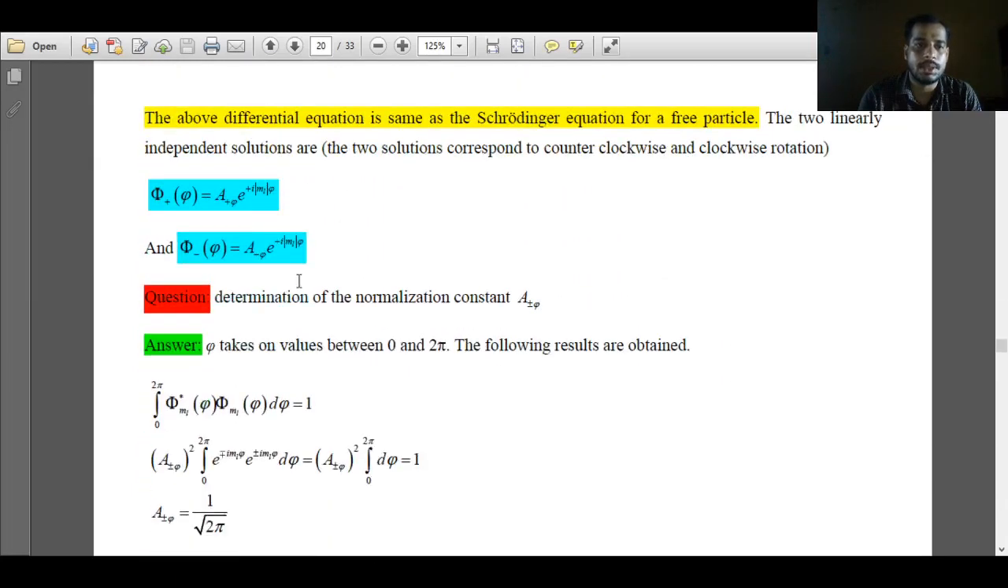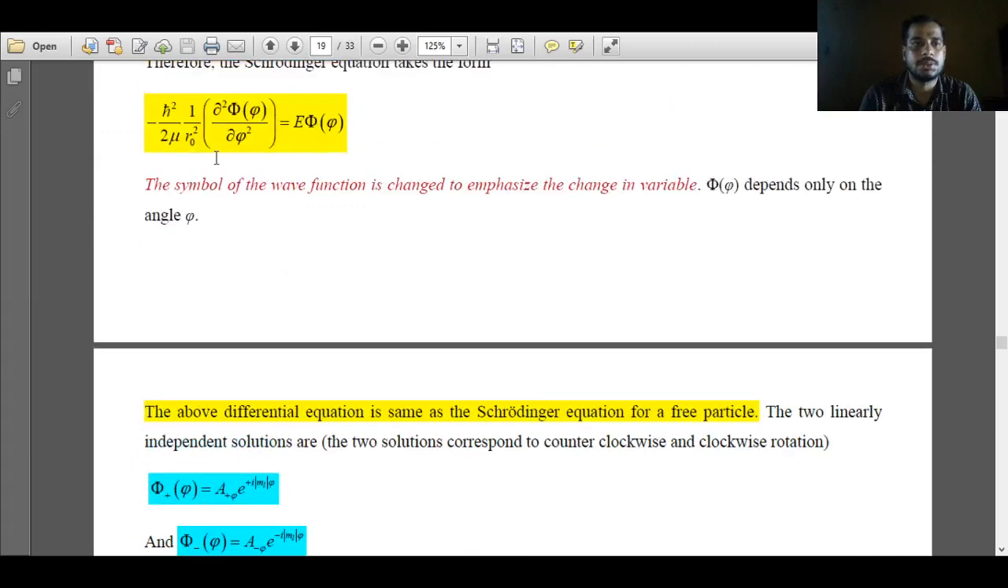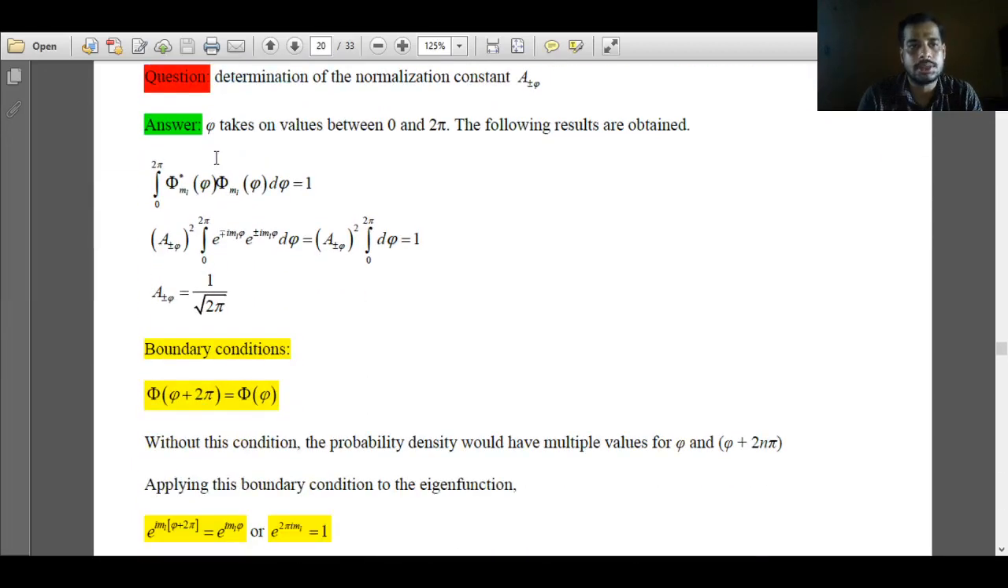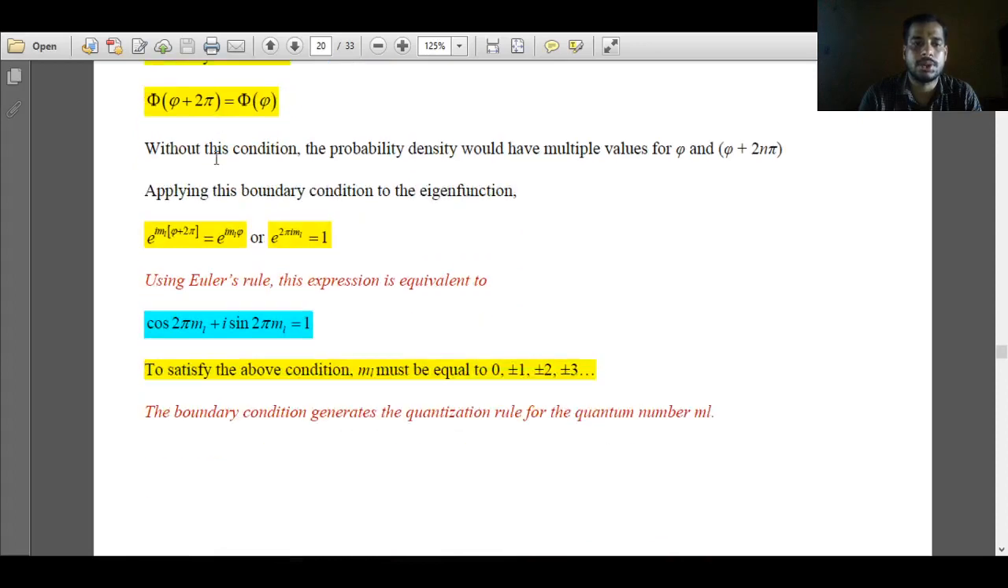So the ml value that we obtain from the solution of this second order differential equation, the solution of the time independent Schrodinger equation for rotation of a particle in a two-dimensional space, is equal to 0, plus or minus 1, plus or minus 2, plus or minus 3. So the boundary condition generates a quantization rule in the quantum number. We can say ml is a quantum number, and this ml quantum number originated only when we applied the boundary condition.